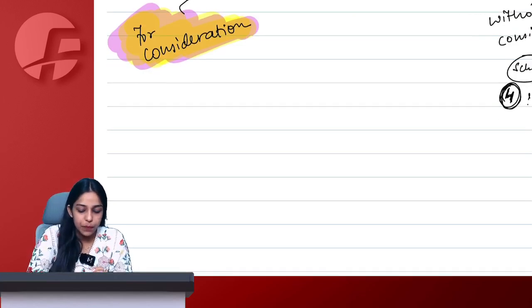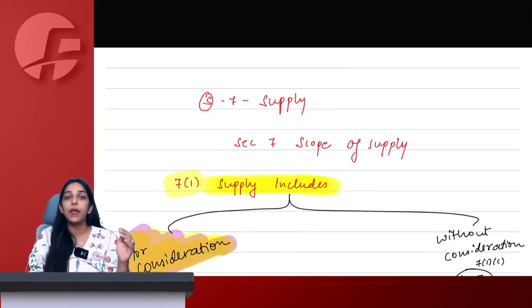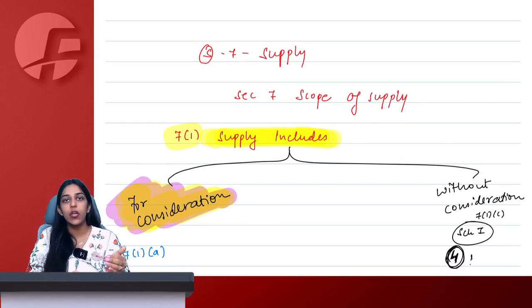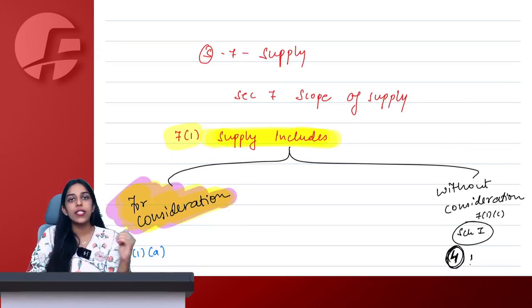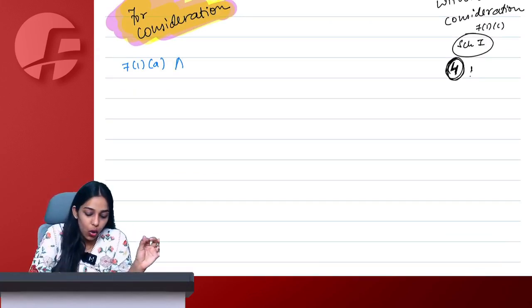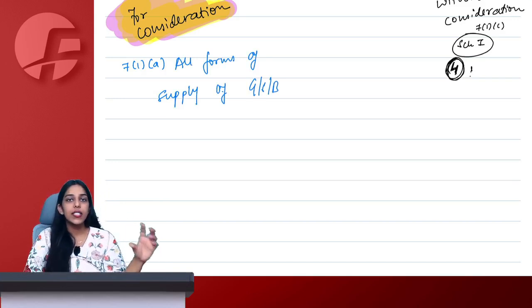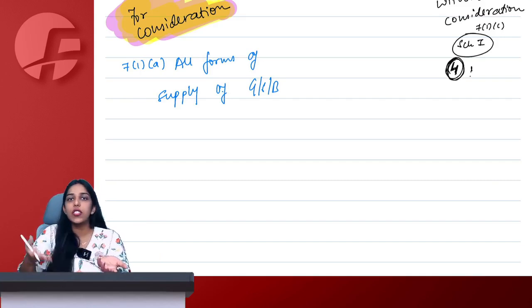Now we talk about section 7(1)(a). We are studying section 7, scope of supply, where section 7 subsection 1 talks about what is included in supply. Clause A simply says all forms of supply. Supply of what? Goods, services or both. Of course, the transaction has to qualify as a supply transaction, but supply of what? Supply of goods, services or both.